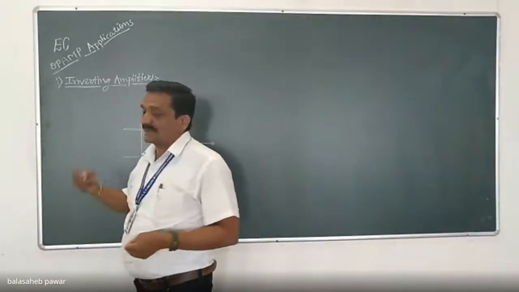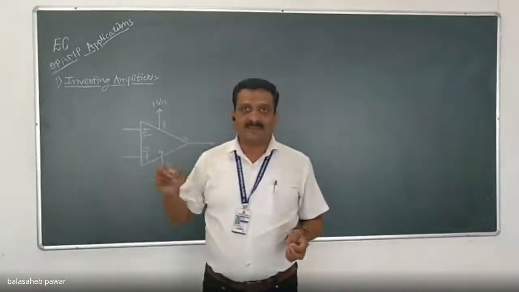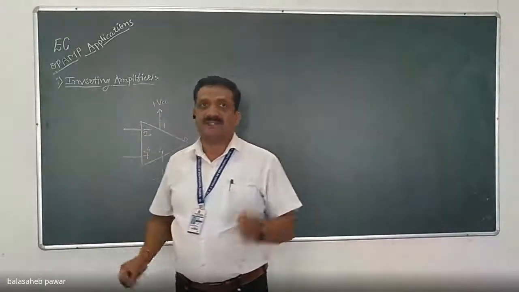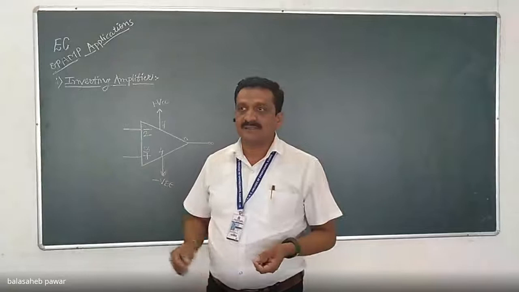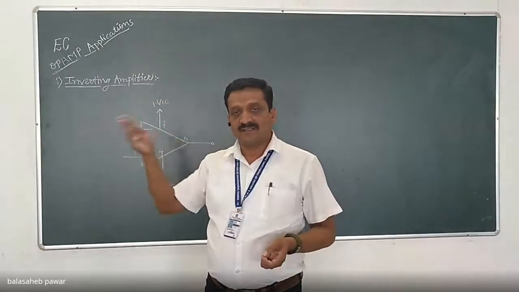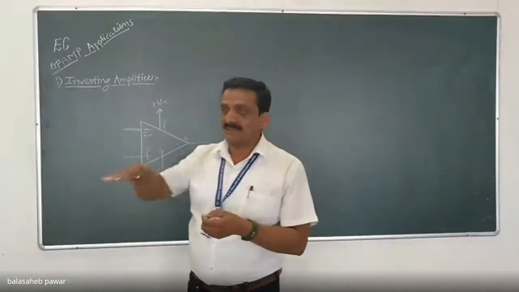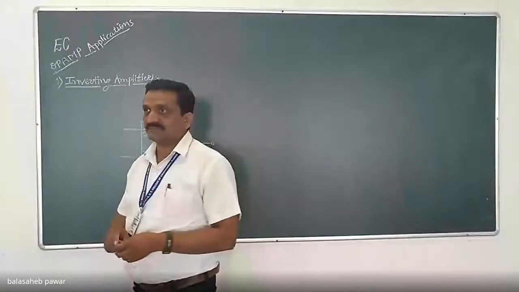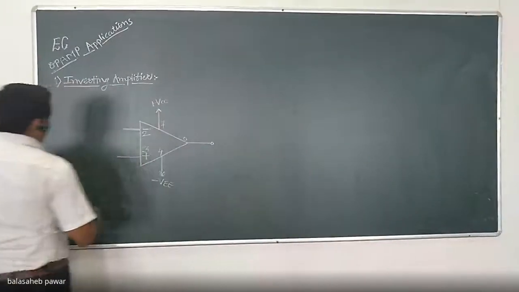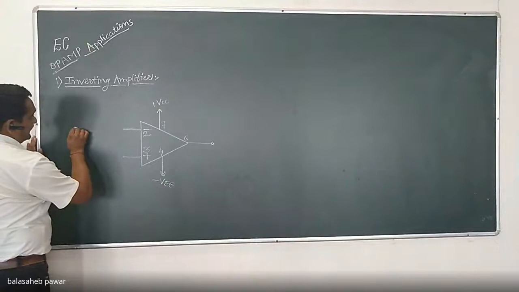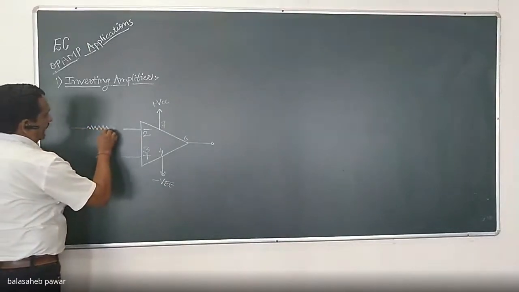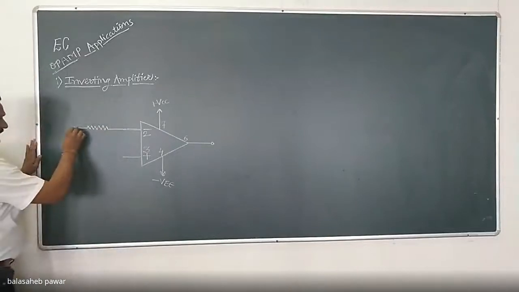Similarly, if we apply a constant DC input to the inverting terminal, for example plus 1 volt, then the obtained output will be negative of the amplification times that input, that is 1. That is the meaning of inverting. So here I will consider the input signal, either DC or AC, applied to the inverting pin like this.